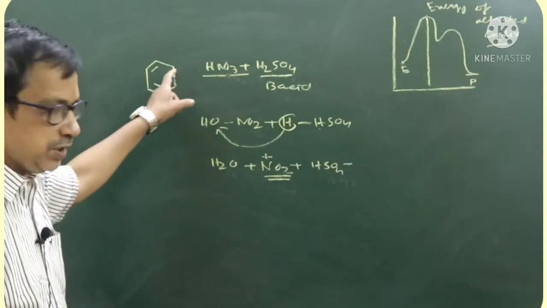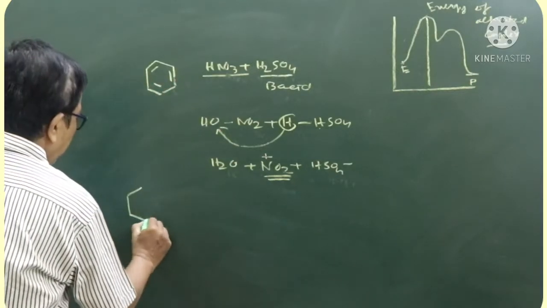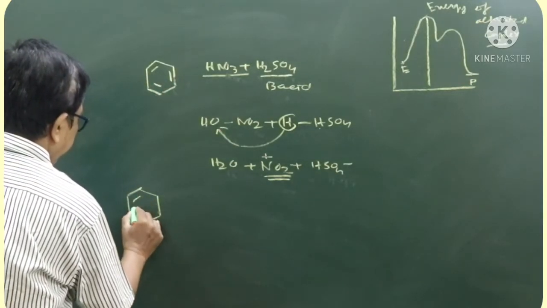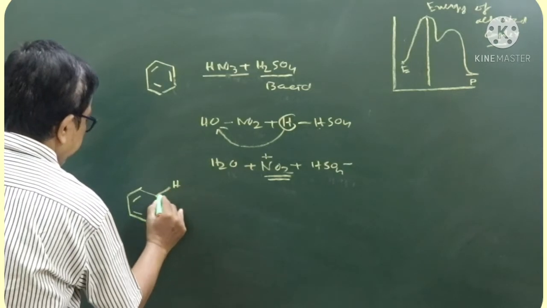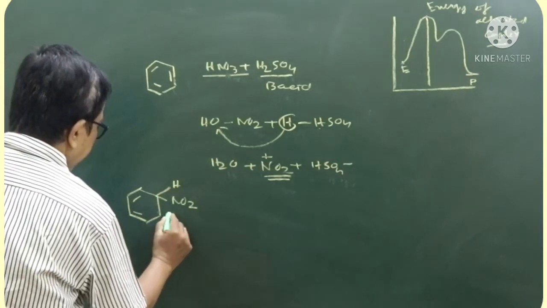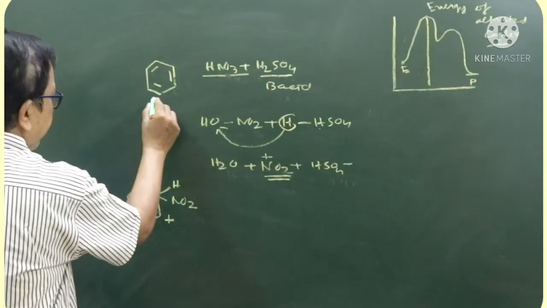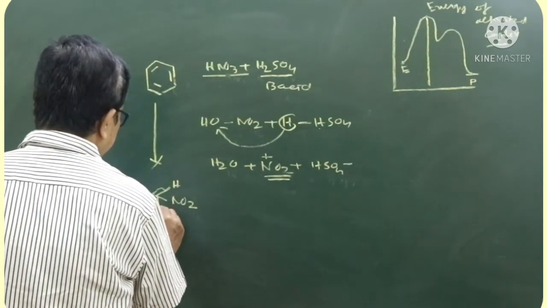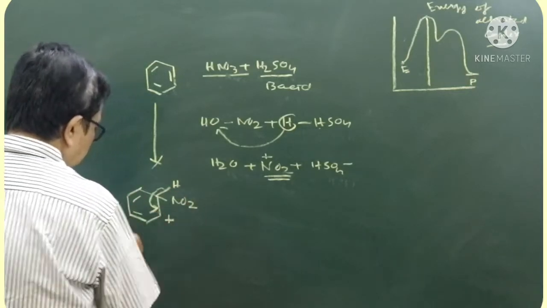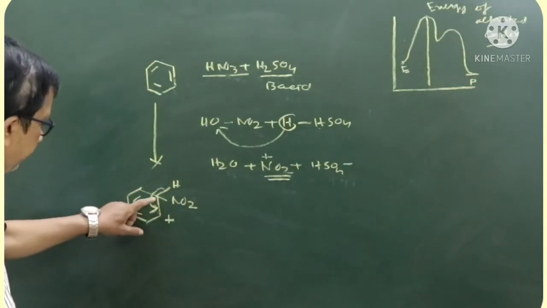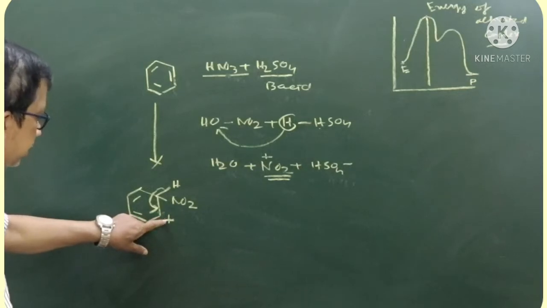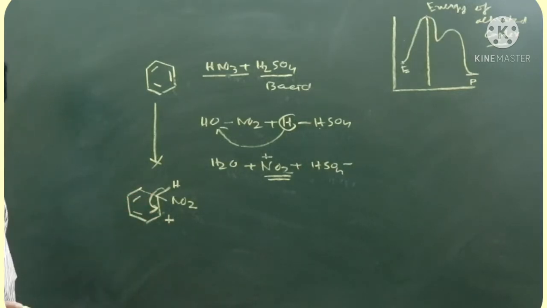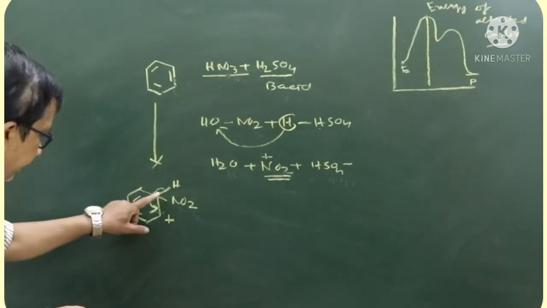This NO2+ attacks benzene as before to form the intermediate. This is the first step. Later on, this H gives its bonding electron to the benzene. See, in forming the intermediate, this carbon is positively charged. Benzene wants to retain its aromaticity because it is more stable.